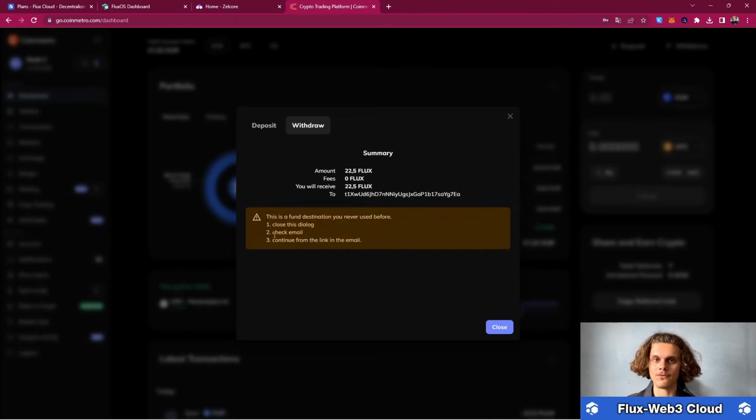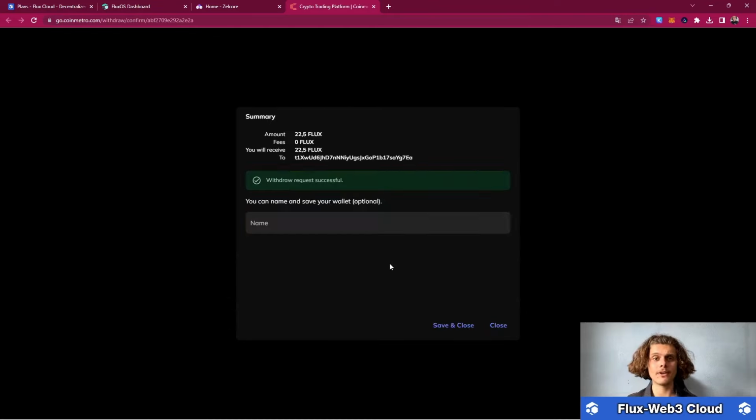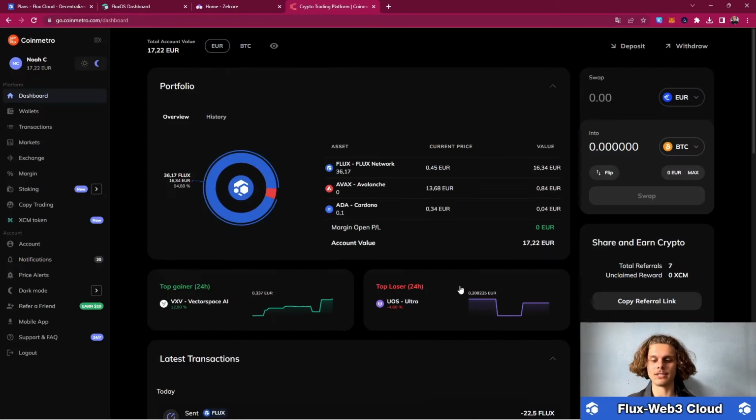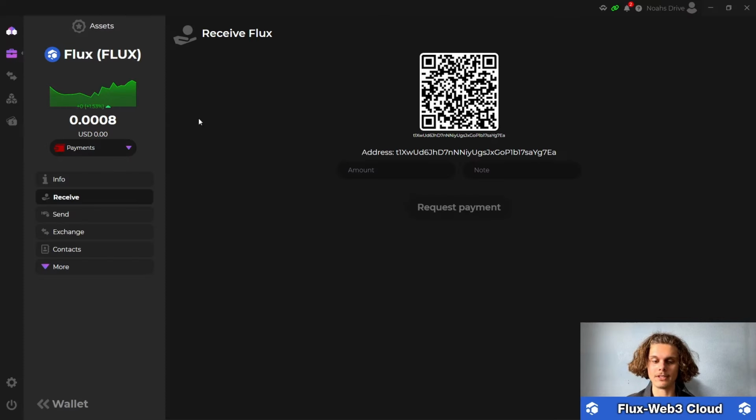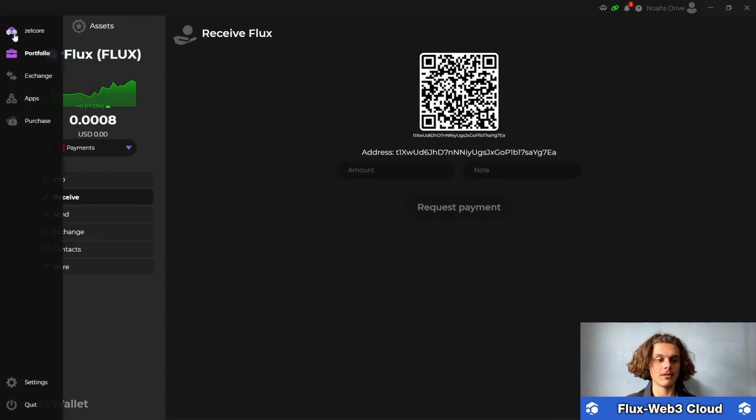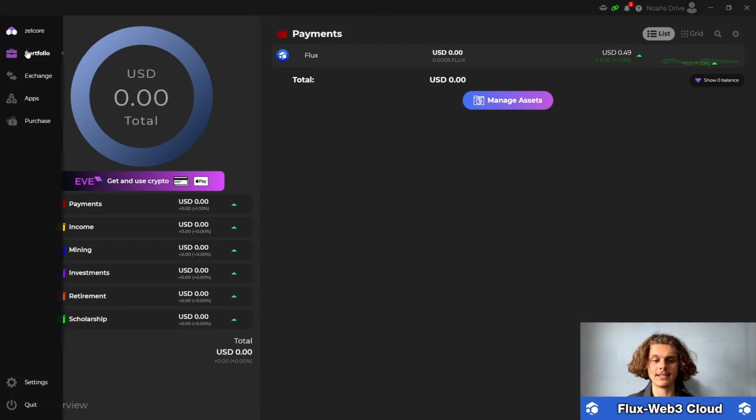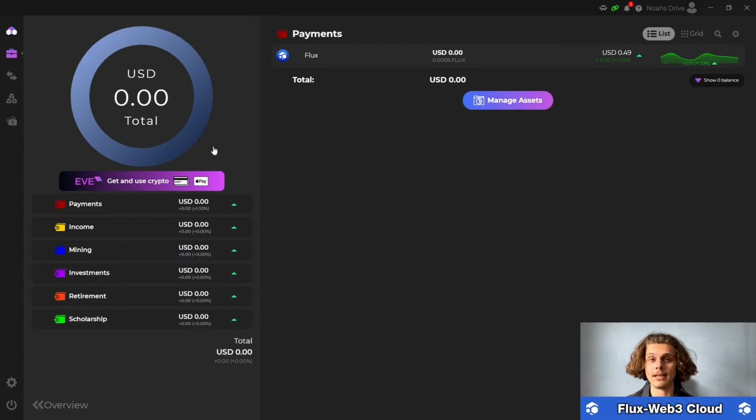Now I will have to confirm this via my email. Sometimes comes up, sometimes doesn't, so let me just quickly do that. Perfect, my withdrawal request was successful, so I can just click on close now and wait a minute or two until the Flux arrives in your wallet. And that's what we're gonna do. Let's wait a second and we'll see our Flux in a wallet.